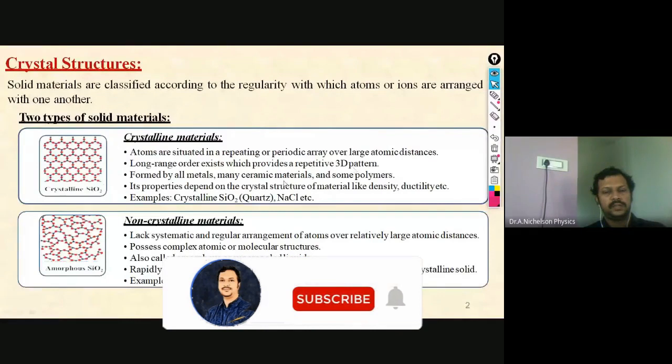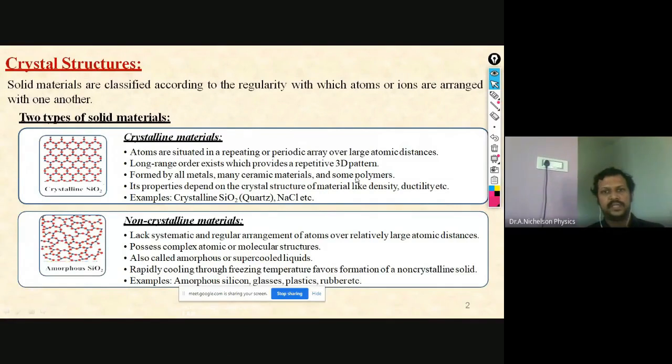As I said, it has a unit cell, the fundamental unit of that particular crystal material, and it goes on repeating, and you will get a complete 3D structure. These crystalline materials are formed by metals, ceramics, and also polymers. Some kinds of polymers have this crystalline property with the same pattern and repetition. Not all the polymers, some polymers.